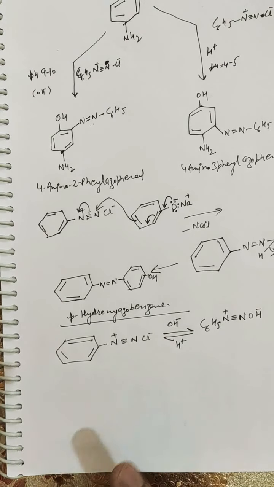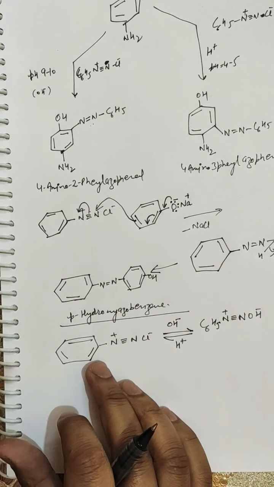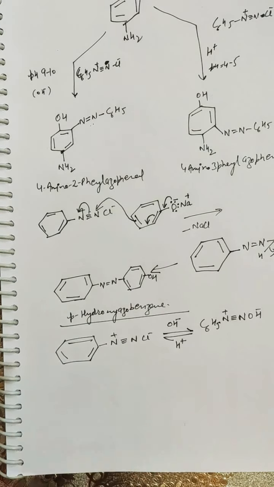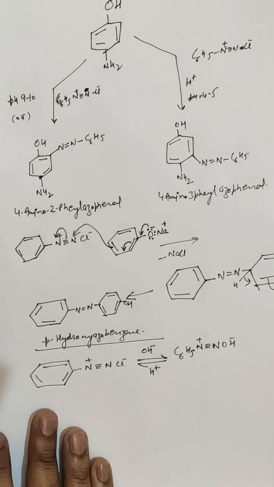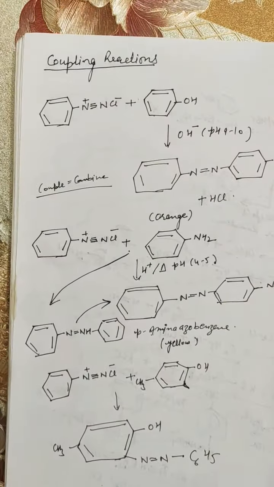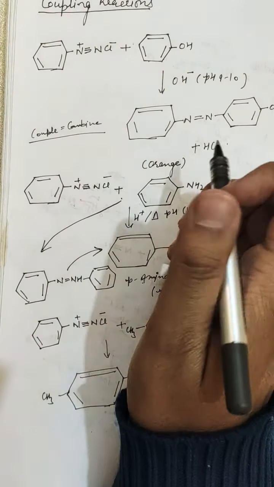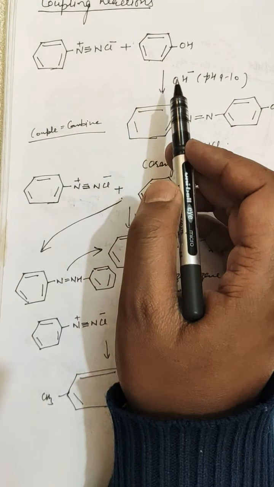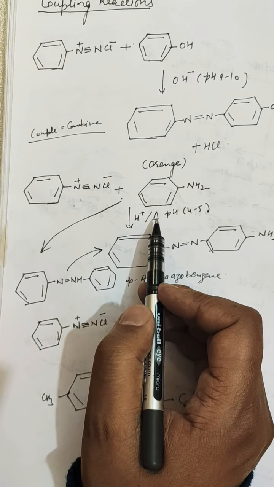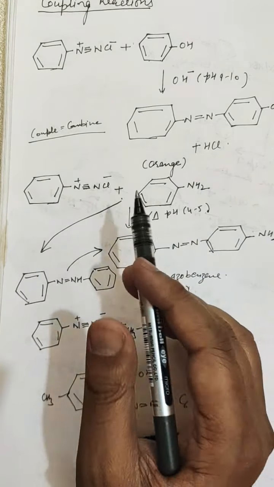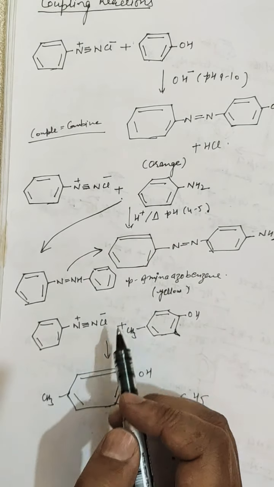So these are the coupling reactions, and you can see the mechanism of coupling of benzene diazonium chloride with aniline in the book that is given. So these are the reactions of benzene diazonium chloride, called coupling reactions. It is not that tough, it is very easy for you. You have to take note of the difference in pH. In case of phenol you have to take the basic medium, whereas in case of aniline you have to take the acidic medium. And why basic or acidic medium is required, I explained to you. And further there is the formation of products.